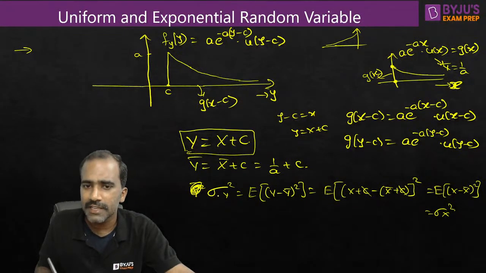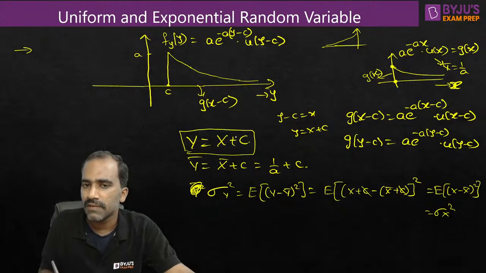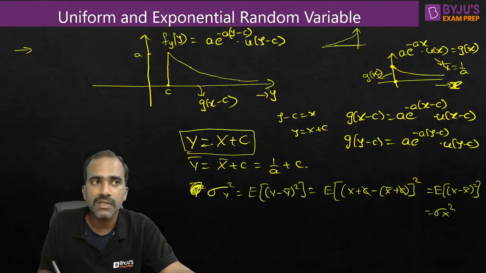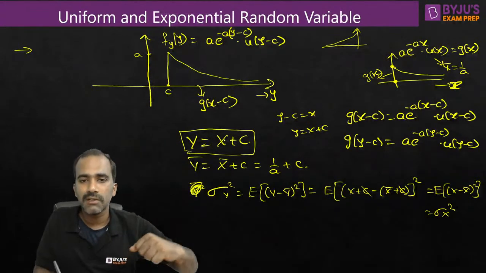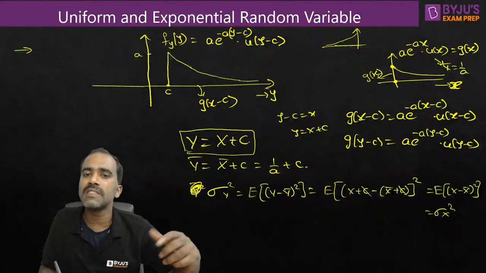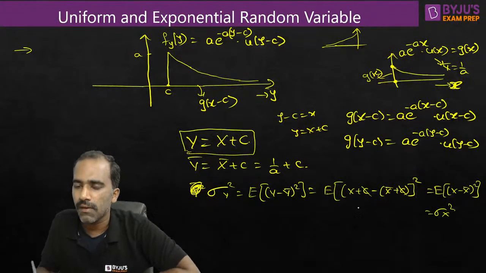So the variance of y and the variance of x are the same in this case. The reason is the relation between x and y is only a constant. A constant is added, and you got the new random variable. When a constant is added to a random variable, the variance will not change, because when a constant is added, your mean value or DC value changes. When the DC value changes, only DC power will change, AC power will not change. So that's why variance will not change when a constant is added.